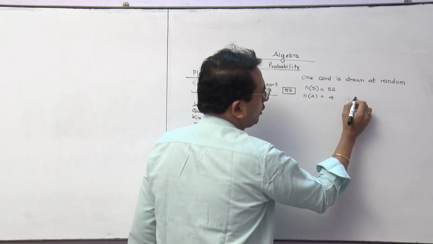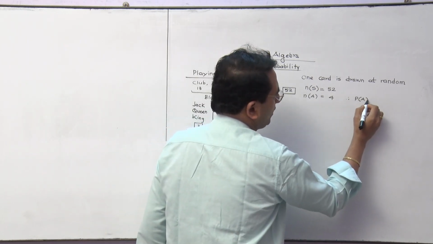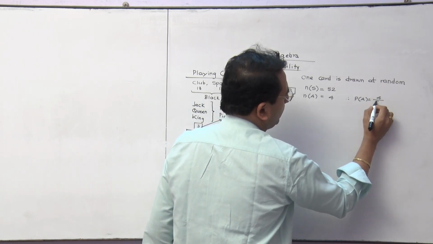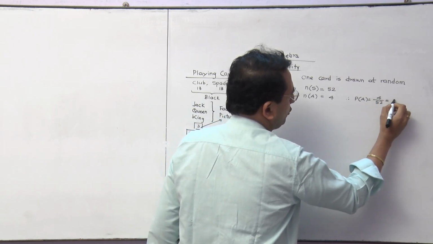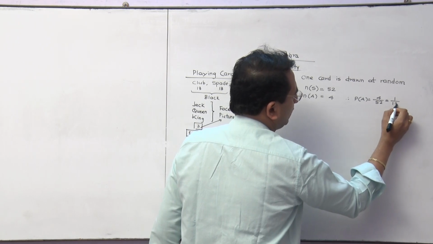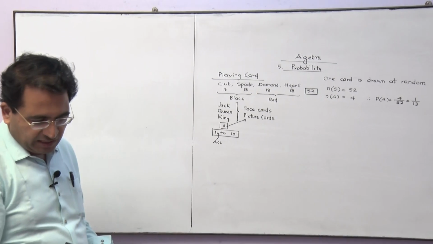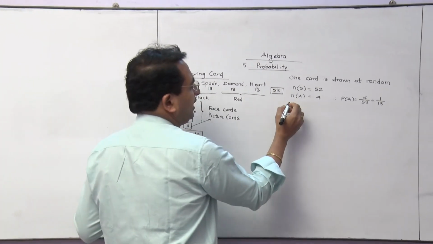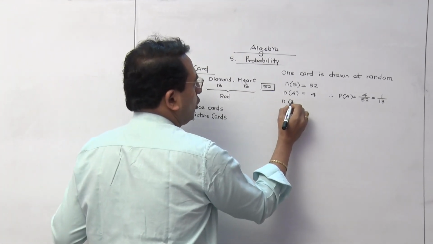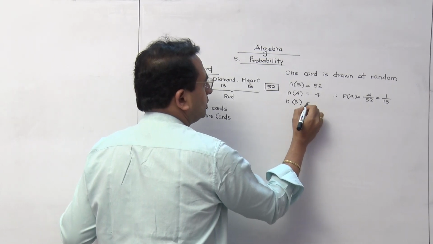So probability of that is going to be 4 by 52. That is reducible to 1 by 13. Correct?